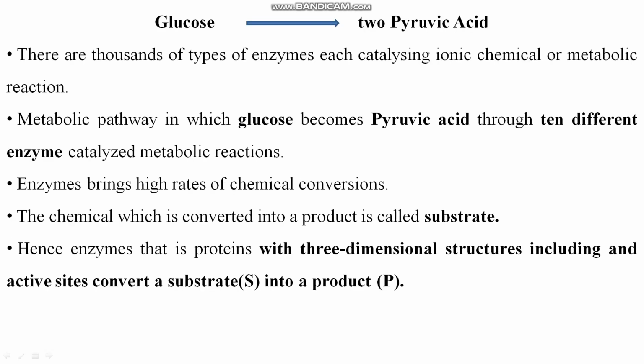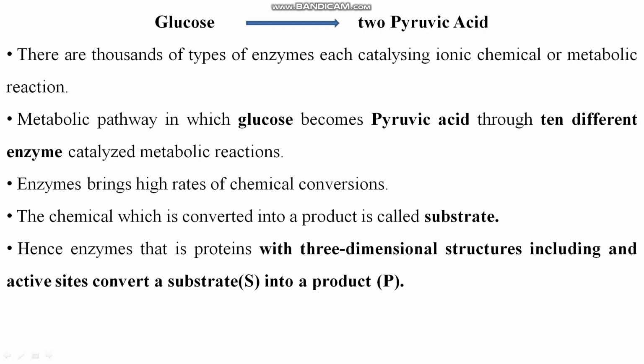So here one more thing: glucose converts into 2 pyruvic acid. There are thousands of types of enzymes, each catalyzing an ionic, chemical or metabolic reaction. I told you in the last class about metabolic activities or metabolism, right? There are a number of reactions that take place in metabolism, so a number of enzymes are also present which help increase the rate of those metabolic reactions. Clear? The metabolic pathway in which glucose becomes pyruvic acid through 10 different enzymes is called the glycolysis process.